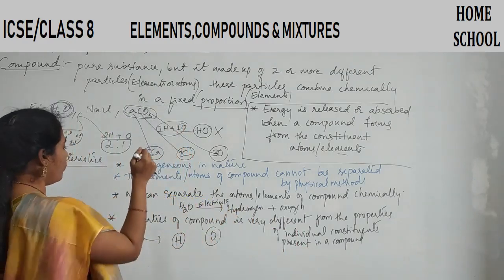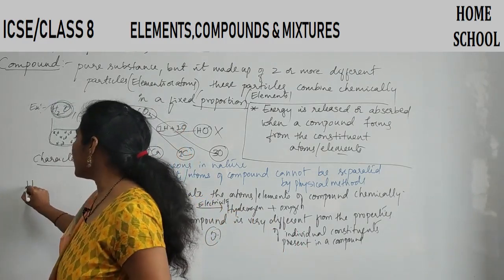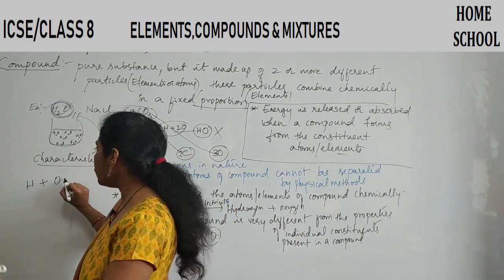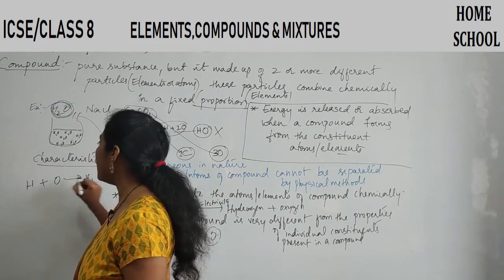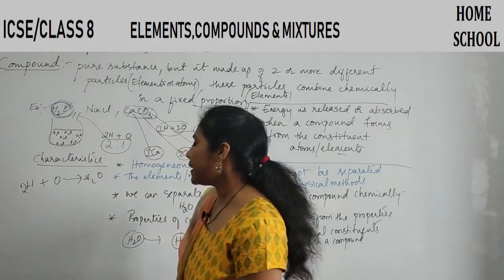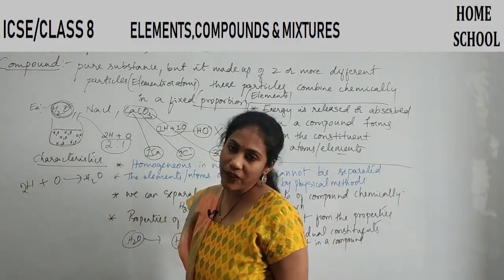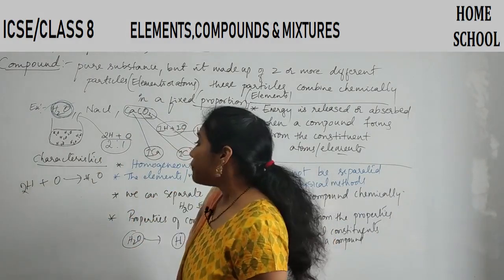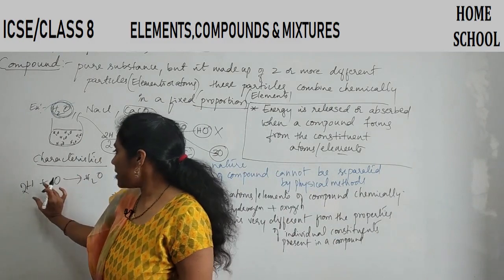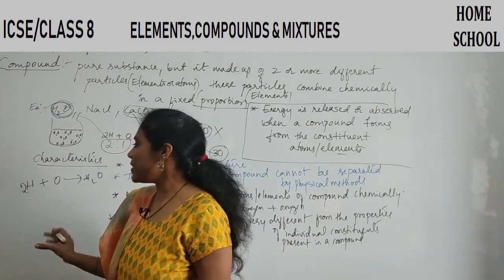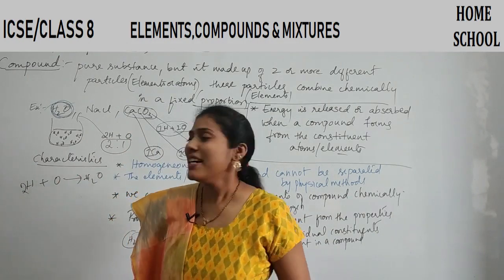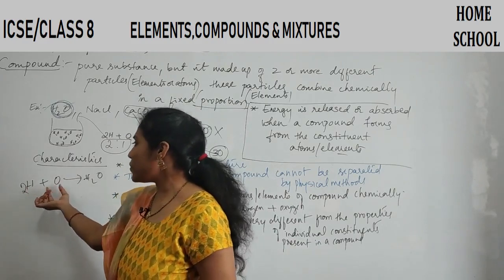Normally, say, whenever hydrogen combines with oxygen, you all know water is getting formed. When two hydrogen atoms combine with oxygen, you will get water. Whenever hydrogen combines with oxygen, it's a chemical process. Something is happening between hydrogen and oxygen.